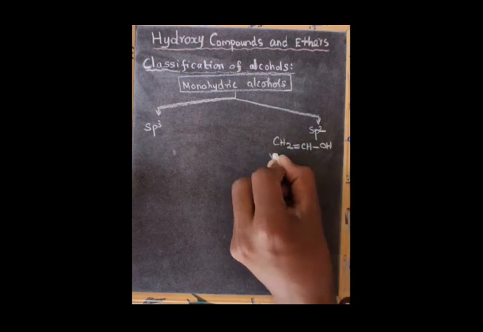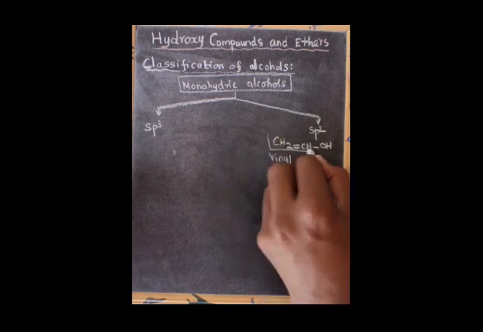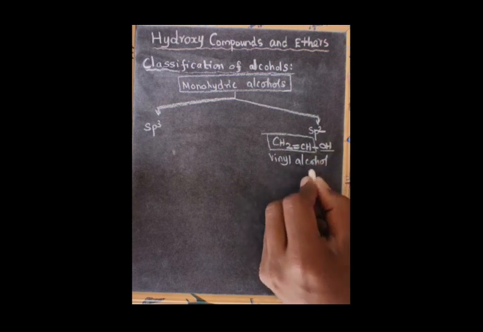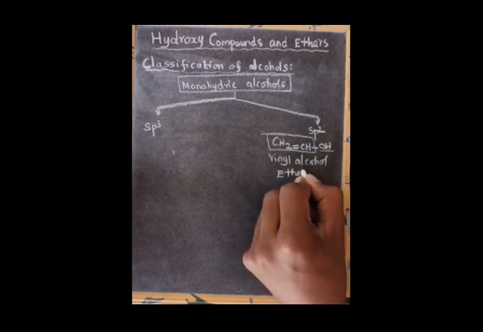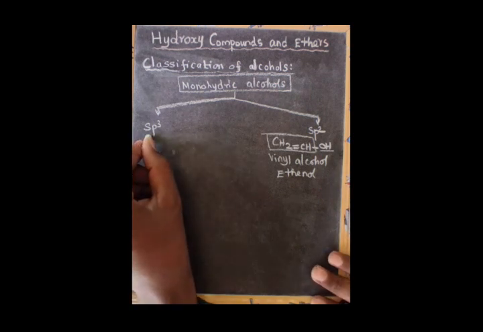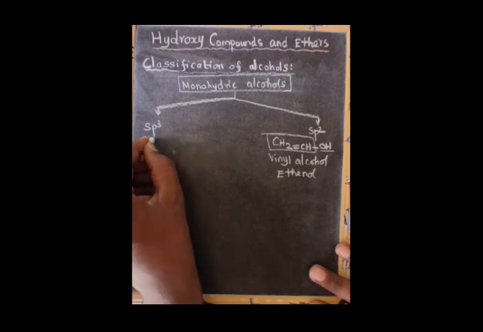Vinyl alcohol, because the CH2=CH group is the vinyl group. It is also known as ethenol. Because this compound contains a double bond, according to nomenclature it is an alkene ending with ethene, and the terminal e is replaced by ol because of the OH. Then the hydroxyl group attached to an sp3 hybridized carbon is further classified into three types.